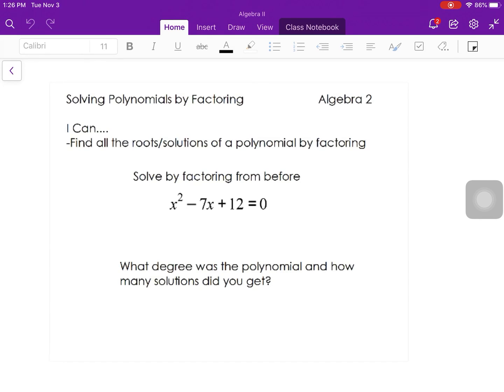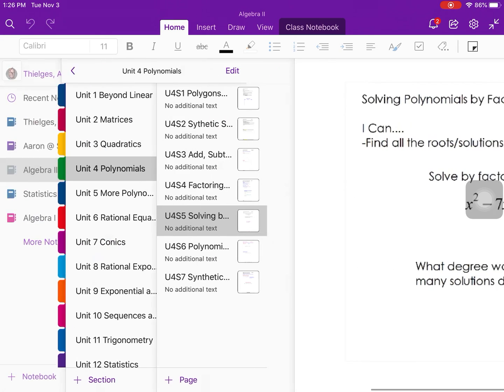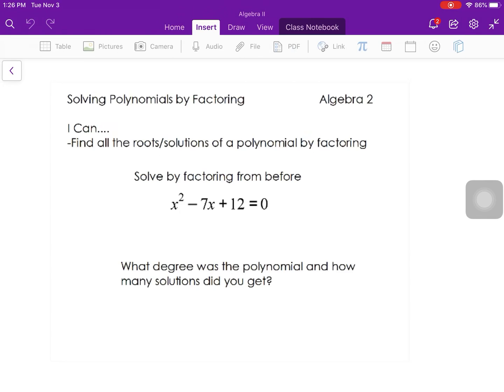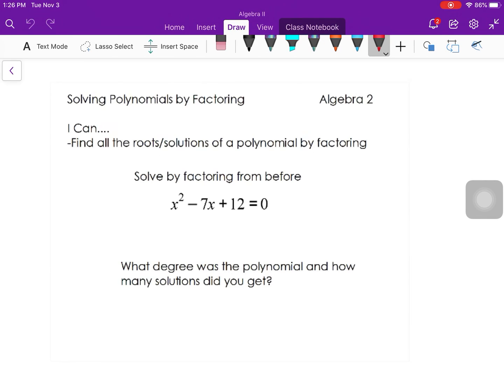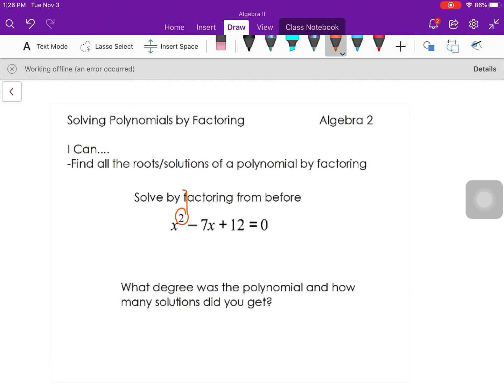Solving polynomials by factoring is really something we've already done before, because we've solved a ton of these polynomials. They were just quadratics. That means x to the second power. And what we did previously is that since it was x to the second power, I'm going to factor and I'm going to get two solutions out of this. Now I'm kind of giving it away. I'm factoring, so that means that I'm going to get two real solutions, but I could get two imaginary. Now there is the rare occasion that I get one answer only.